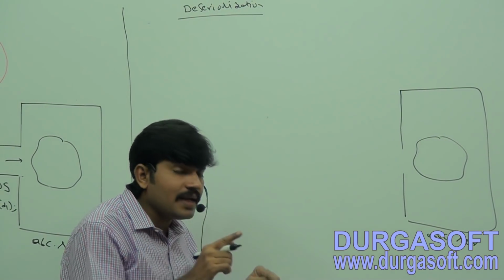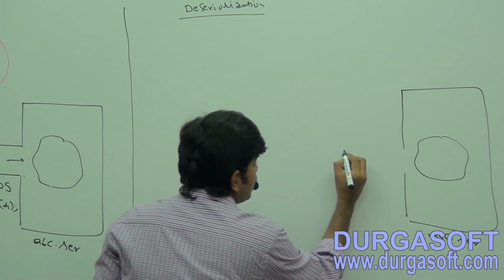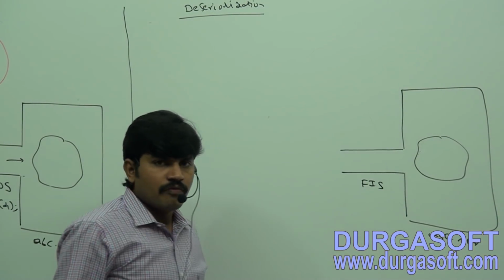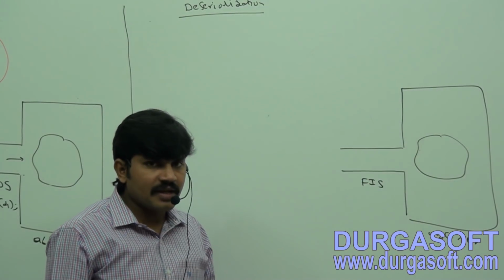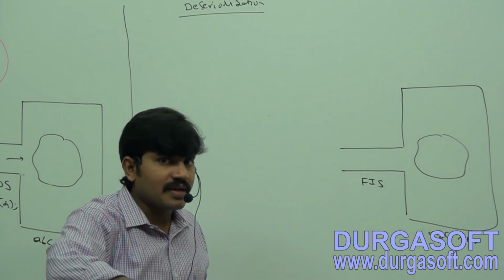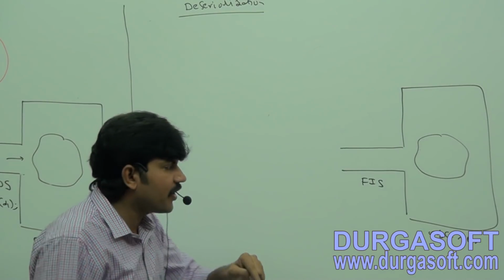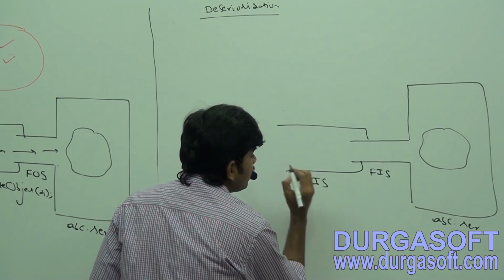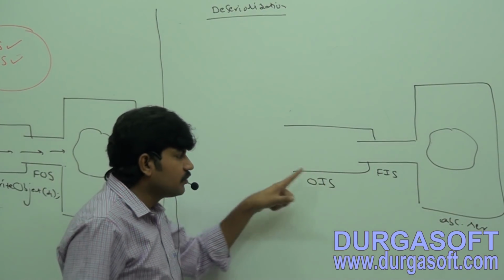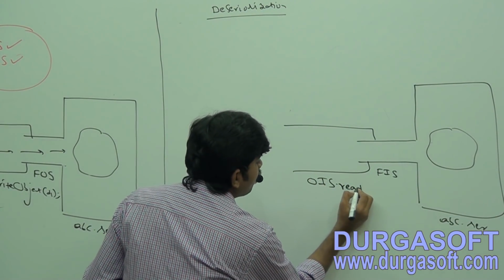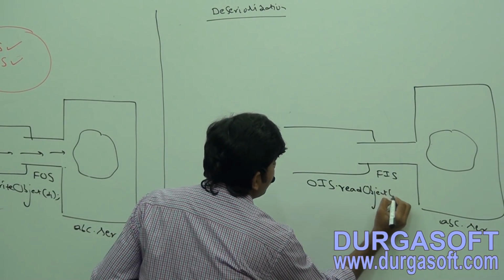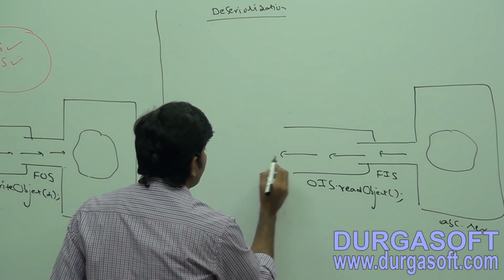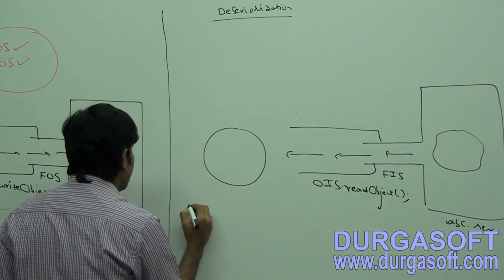If you want to read binary data, which stream is required, sir? File input stream is required. File input stream can read binary data, but I want the object directly. Then which stream can provide the object? Object input stream can provide. Have you observed? File input stream, object input stream. Object input stream contains the readObject method. Happily, this object by default is going to come and sit here.